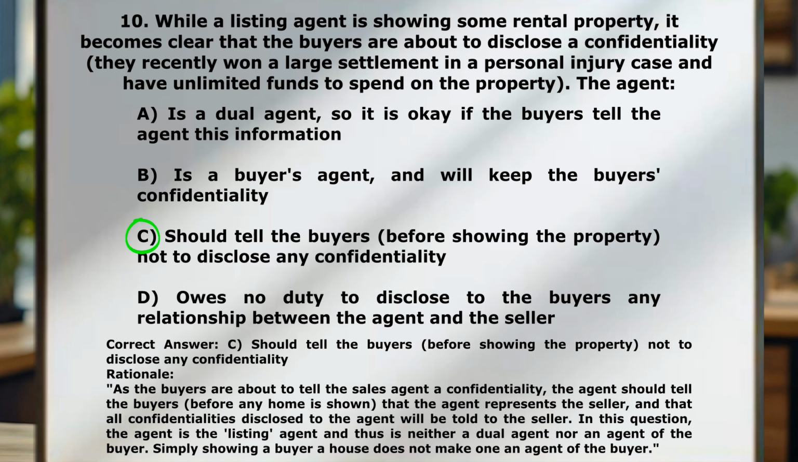So in this question, the agent is actually the listing agent, meaning they represent the seller. They don't have any agreement in place with the buyers. Their job is to represent the seller. So any info the buyers disclose will be told to the seller.